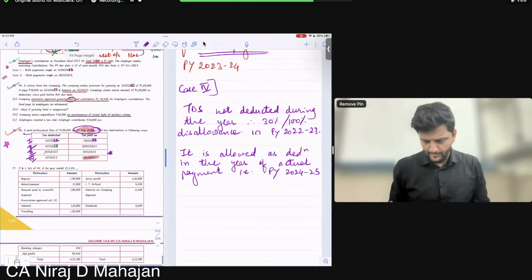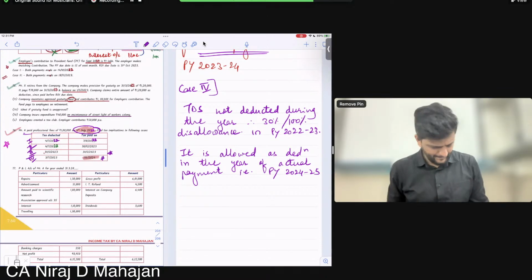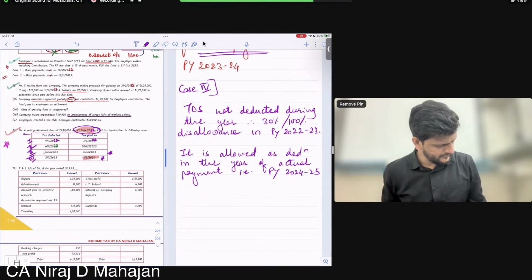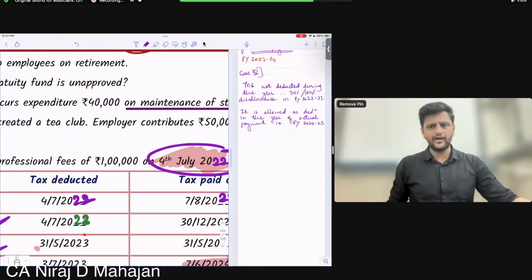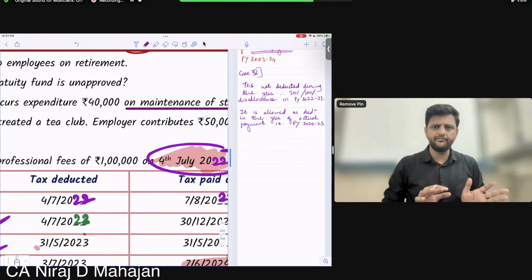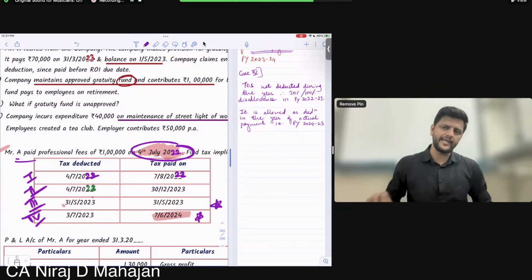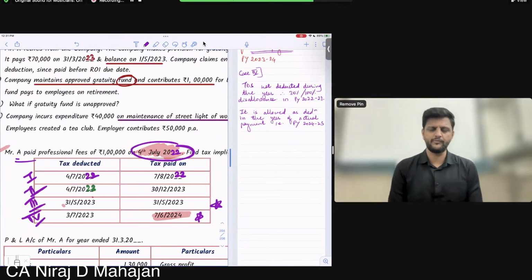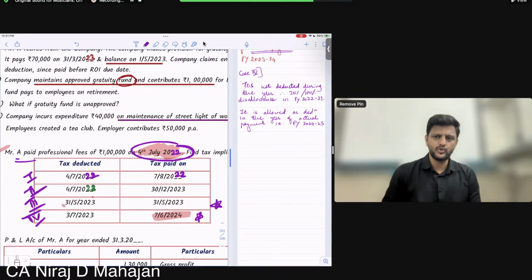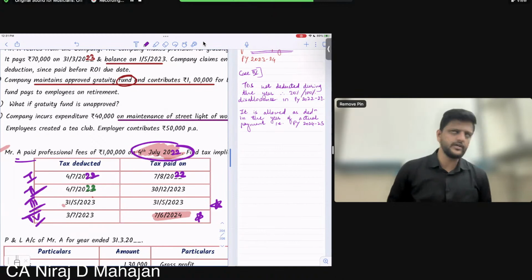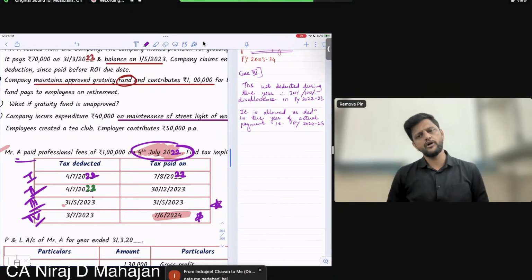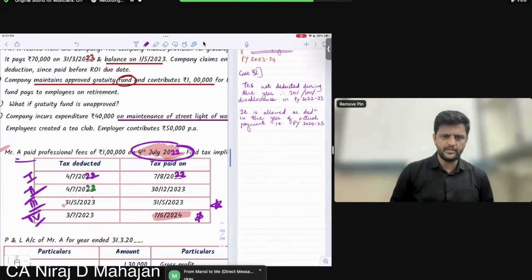Sir, in the above example, the due date was 31st of July. So in this example also, before 31st July 24 we have made payment. So why not 23-24? No, because the expenditure belongs to which year? 22-23. So ROI due date, you check for the year of expenditure. You don't again check for the years whenever you are making the payment. In the future year, what do you check? The financial year of payment.